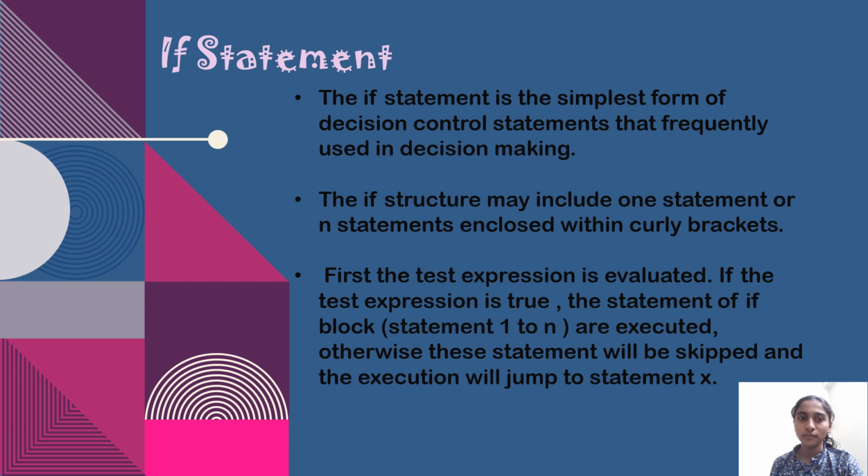We will start with the first decision statement, that is the if statement. The if statement is the simplest form of decision control statement that is frequently used in decision making. The if structure may include one statement or n statements enclosed within curly brackets. First, the test expression is evaluated. If the test expression is true, the statements of the if block, that is statement 1 to statement n, are executed. Otherwise, these statements will be skipped and the execution will jump to statement x.